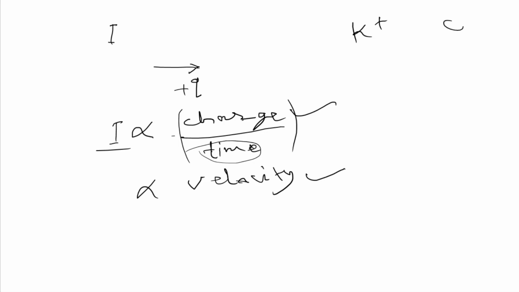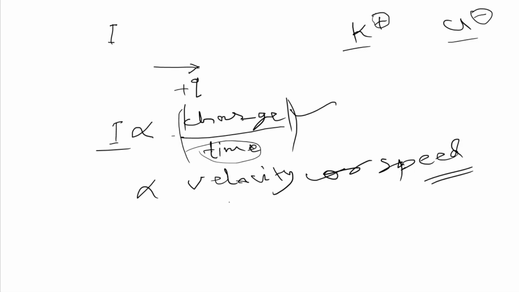Now if we compare the electric current flow for K plus and Cl minus, is the magnitude of charge equal or unequal? Equal. Here we are talking about magnitude only, not the plus or minus sign; the direction is different but the value is the same. Then the velocity or speed of any ion in the presence of an electric field is known as mobility.